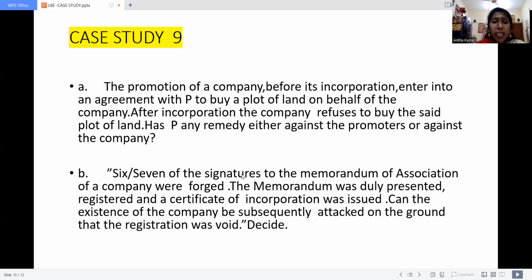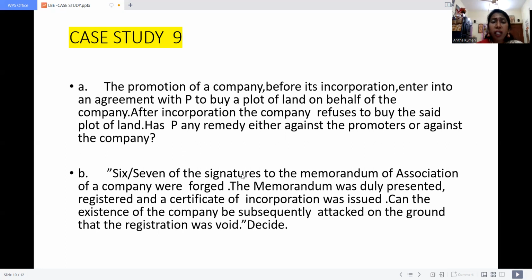Now, whether P can claim a remedy either against the promoter or against the company? No. The solution is no. P could not claim any remedy and he could not file a case against the promoter of the company. Why? Because as per the Companies Act 1956 and the New Act 2013, when a company is properly registered and incorporated, then only is it legally eligible to be bound by a contract with any person. Before the incorporation, whatever they do, whatever agreement they have made, will not be valid.